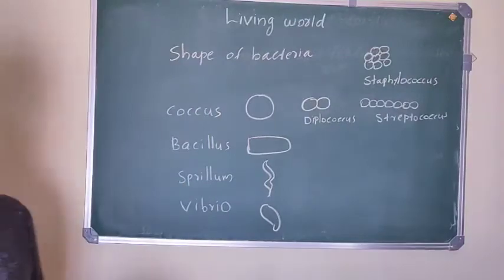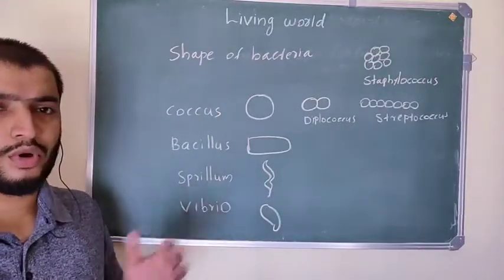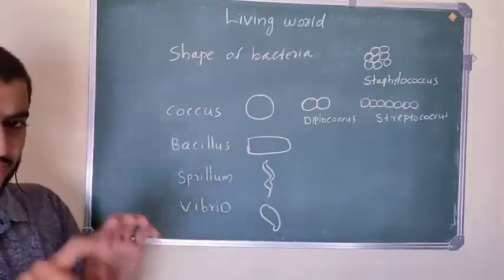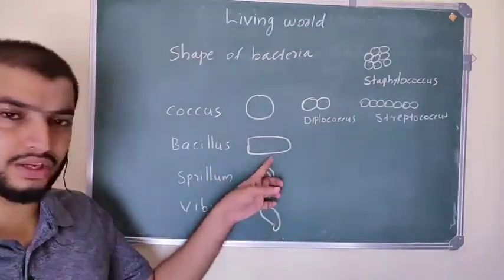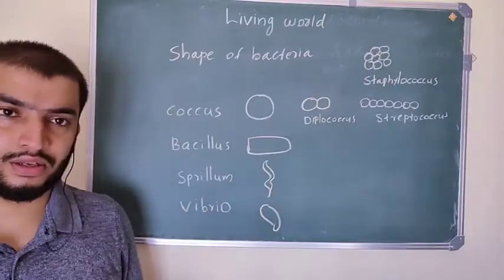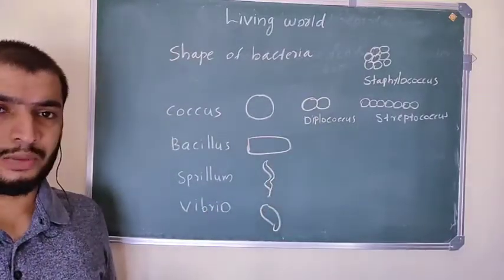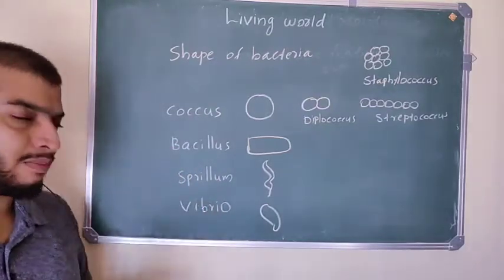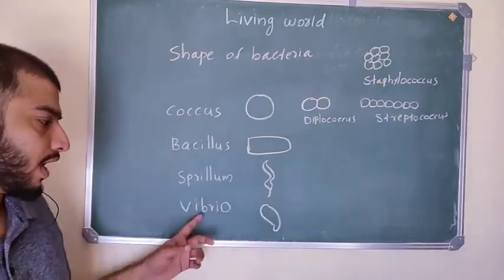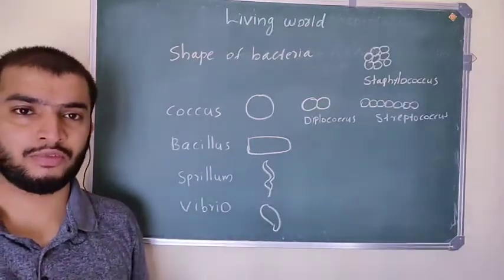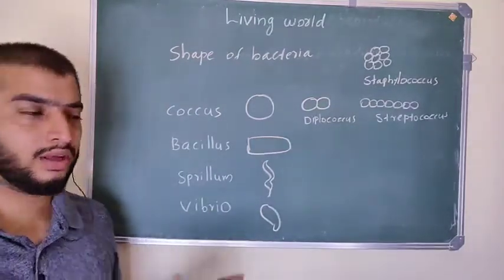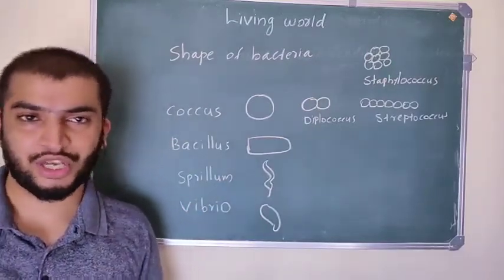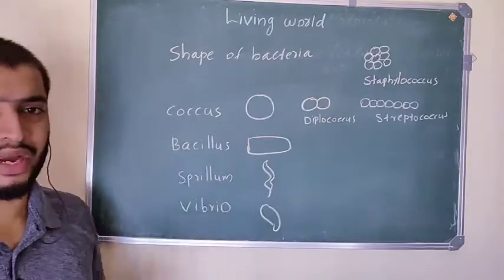So that's about coccus bacteria, which means spherical shaped bacteria, and bacillus bacteria, which means rod shaped bacteria. Lactobacillus, which you know is present in curd, has a rod shape. Spirillum bacteria have a spiral shape, and vibrio bacteria have a comma shape, for example Vibrio cholerae. So these are the different shapes of bacteria.